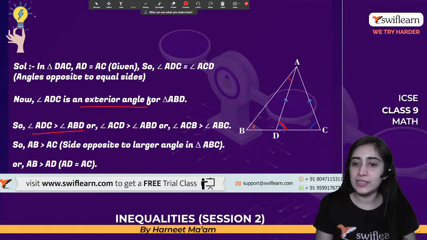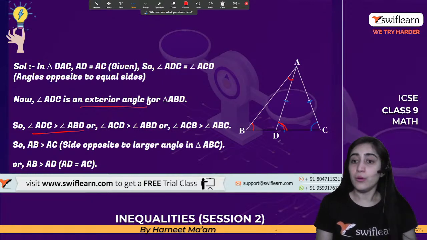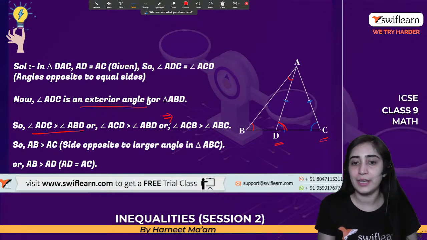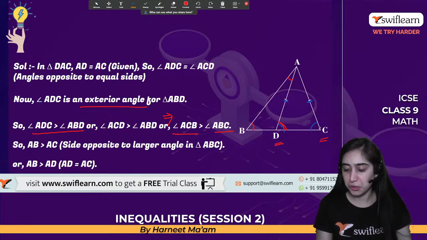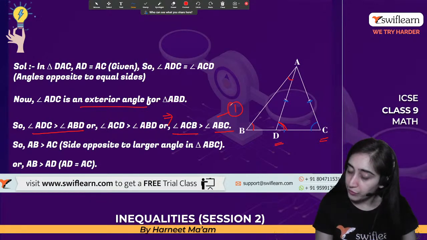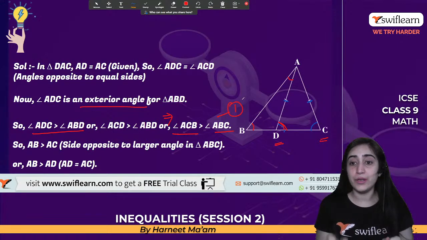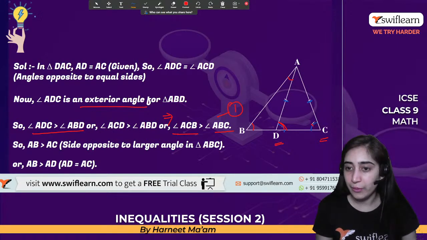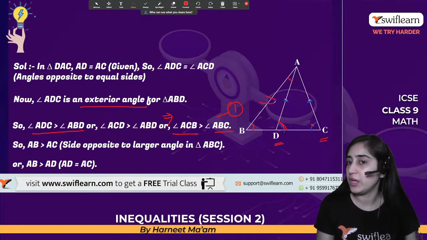Now, this is smaller and this angle is bigger. We know this angle and this angle are equal. That automatically gives me that angle ACB would be greater than angle ABC. This would be smaller than ACB also. We have done it. This is our first equation. Now, when I know this angle is greater, that means this side would be the bigger one.